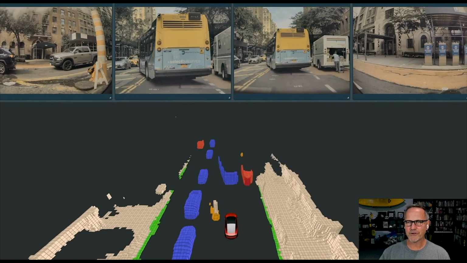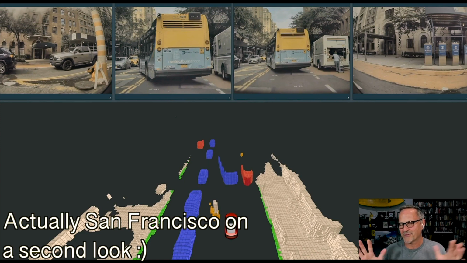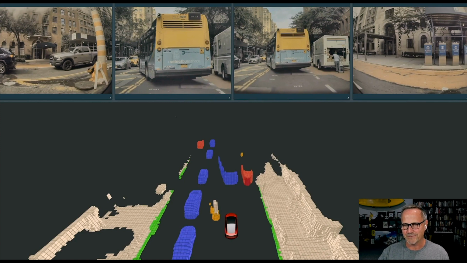So let's take a real quick moment here to also realize that there is this, I don't know what it is, some sort of chimney or something like that. This is probably in New York City. But anyway, there's some sort of semi-identifiable object in the middle. And note that the car has modeled that very well and knows it needs to avoid it.